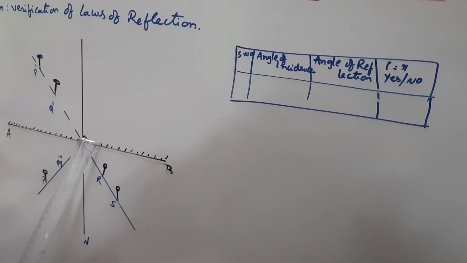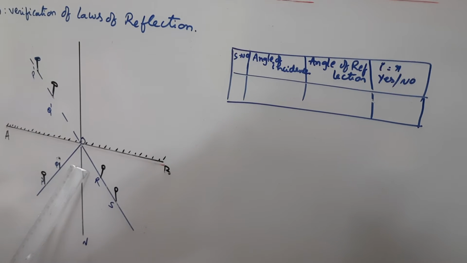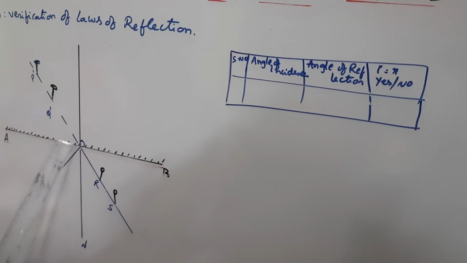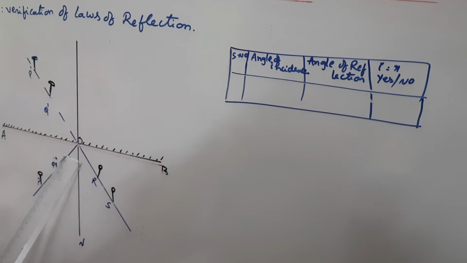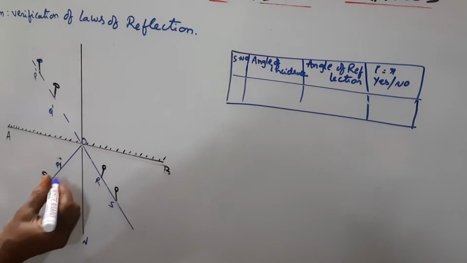As shown in this figure, measure the angle between RS and ON. This is ON and this line is RS. So here, what is the angle you are supposed to measure? From here to here, this angle is to be measured.